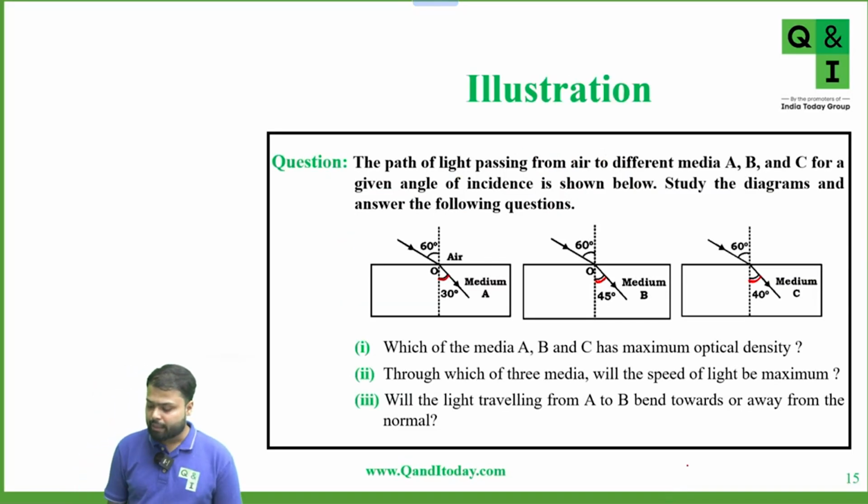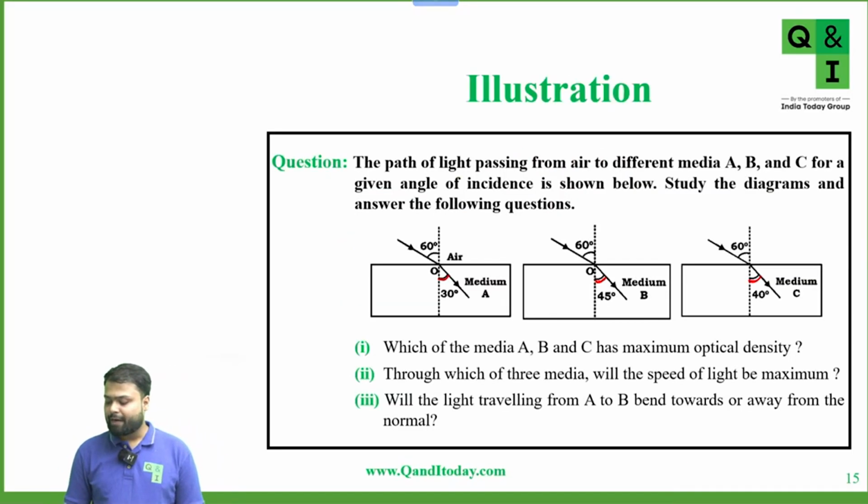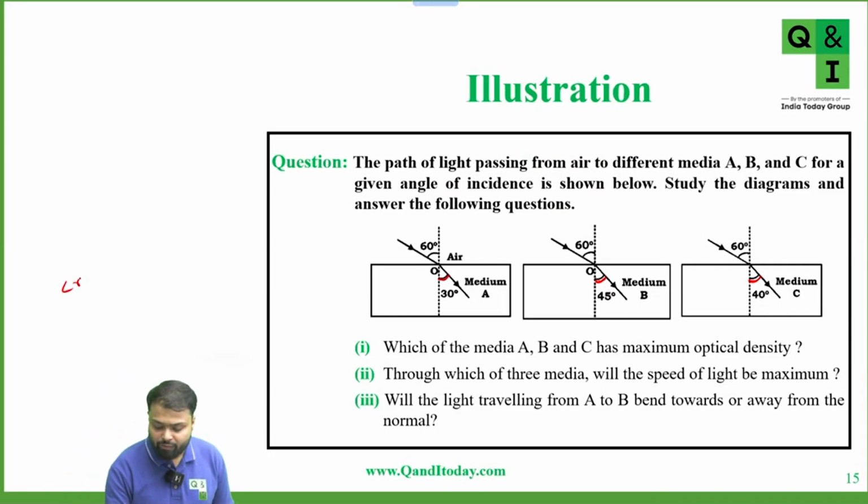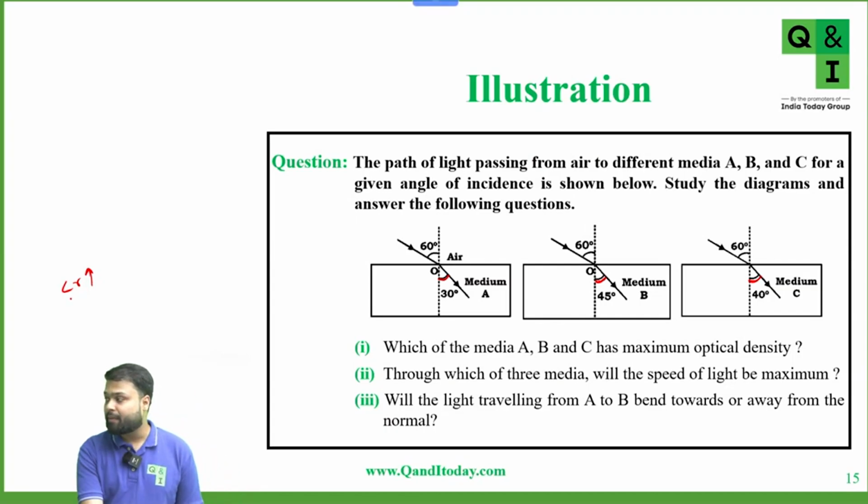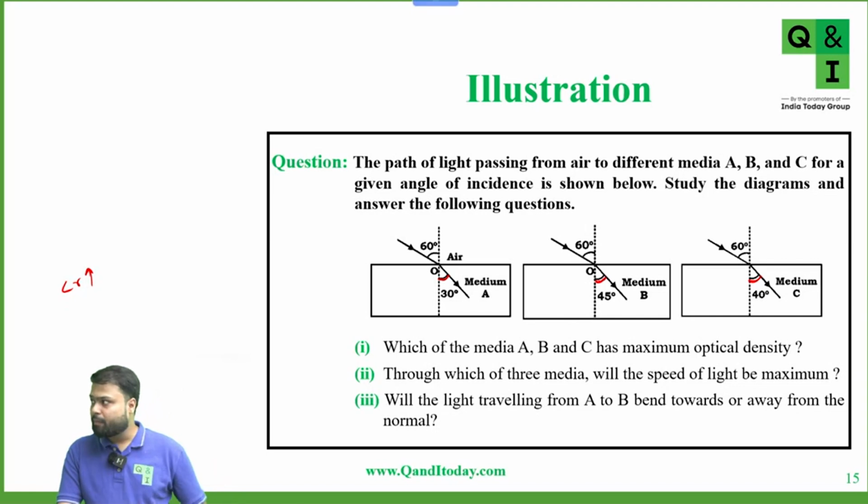Okay. Now second question. Through which of the three media will the speed of light be maximum? So the medium which has the lowest refractive index, in that medium the speed of light will be maximum. And if a medium has a low refractive index, then light will not bend towards the normal, it will move away from the normal. Or we can say, if the angle of refraction is more, that means that medium has low optical density, that medium is a rarer medium. In that case, the speed of light will be maximum. So tell me, for which medium will the speed of light be maximum?